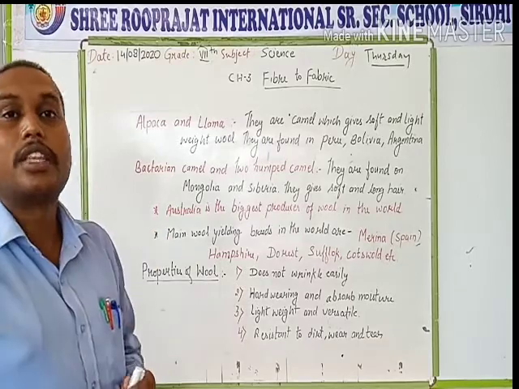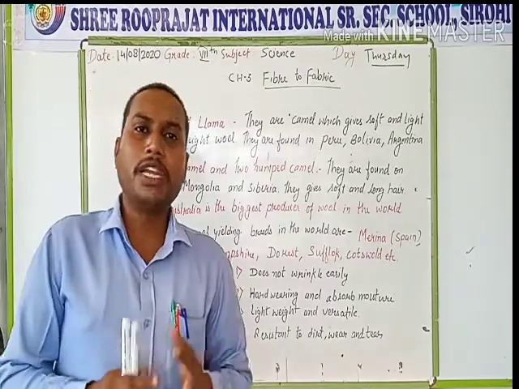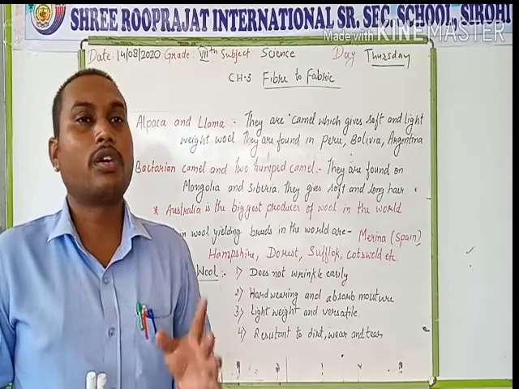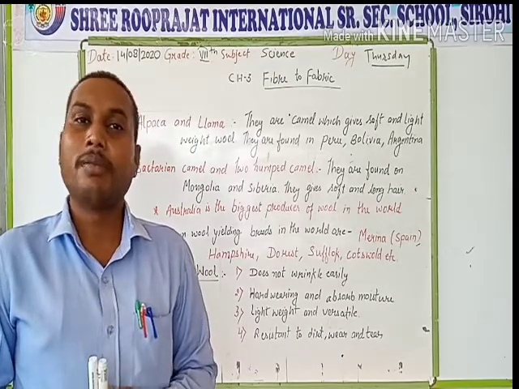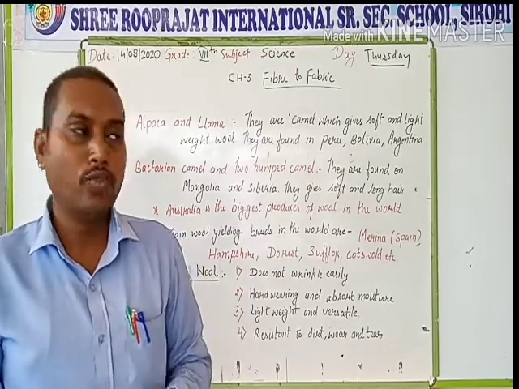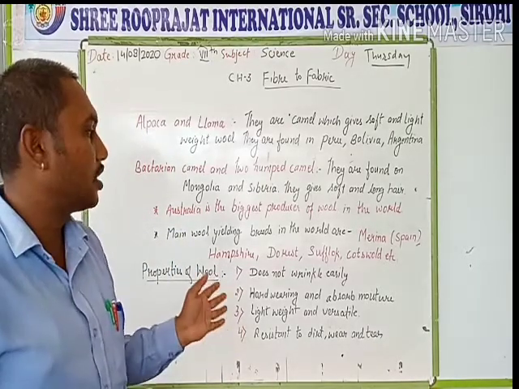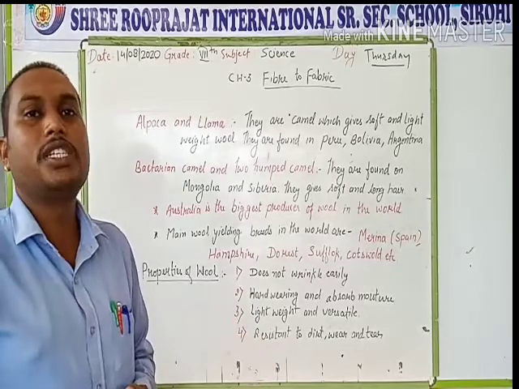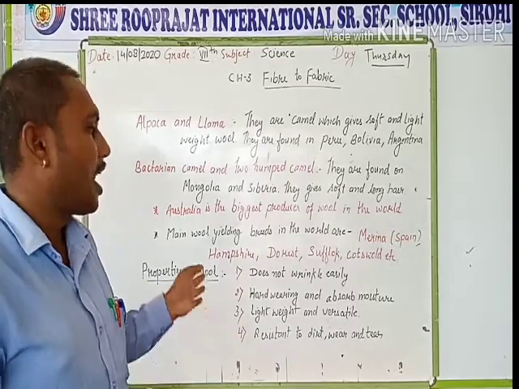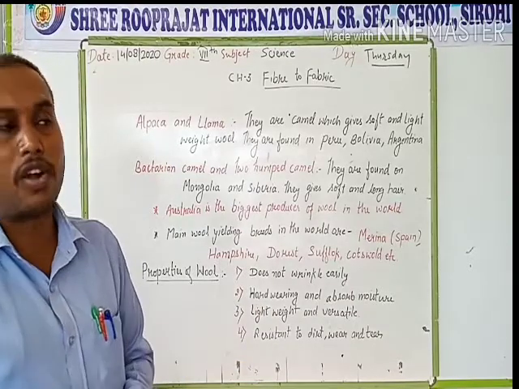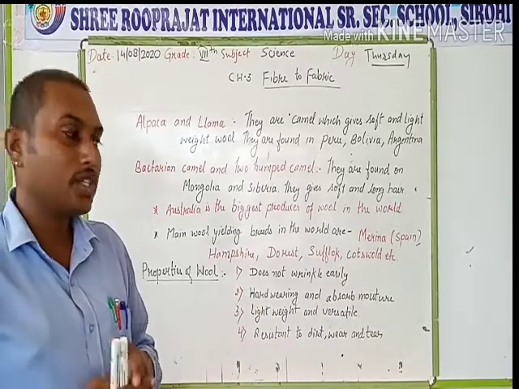Next, Australia is the biggest producer of wool in the whole world. In the whole world, Australia is first in producing wool. The main wool yielding breeds are Merino, which is the breed of Spain, Hampshire, Dorset, Suffolk and Cotswold, which are breeds of sheep.